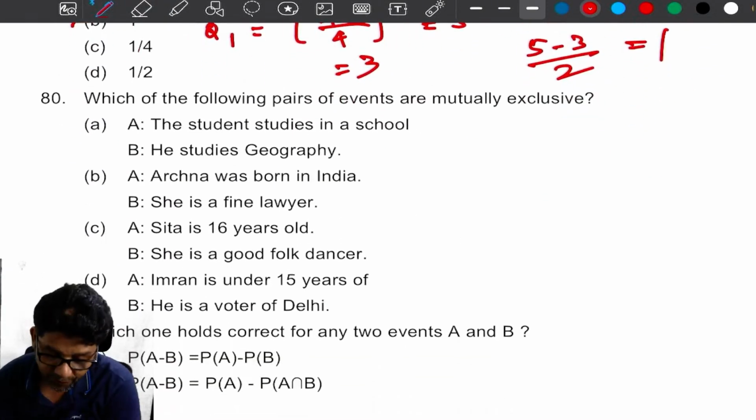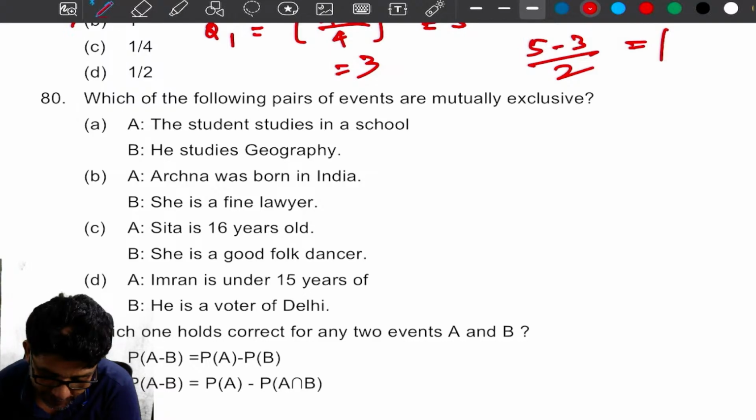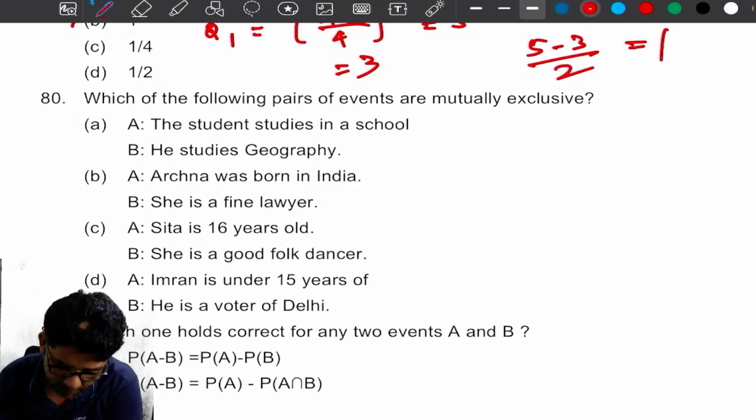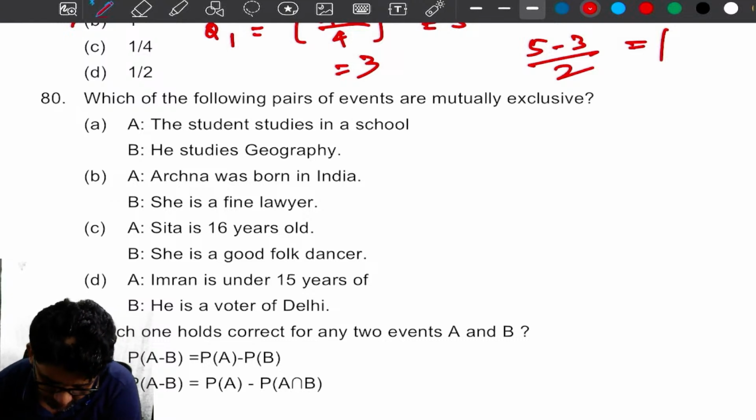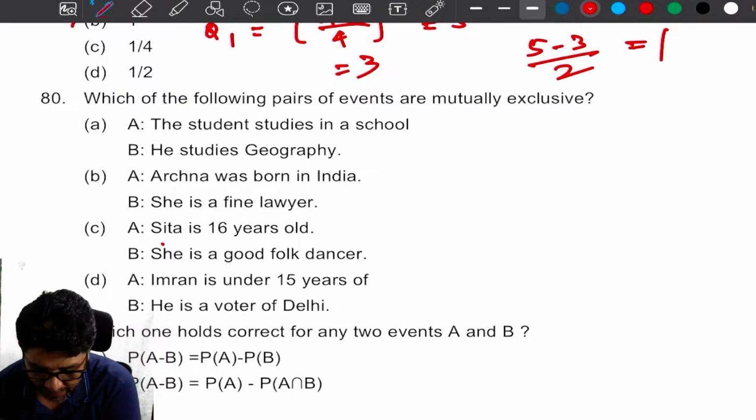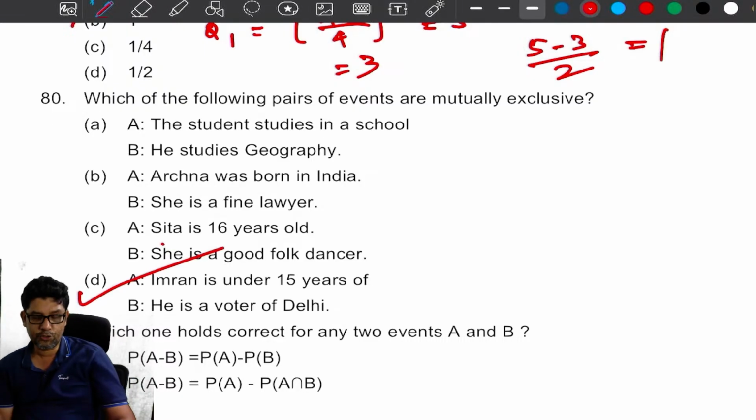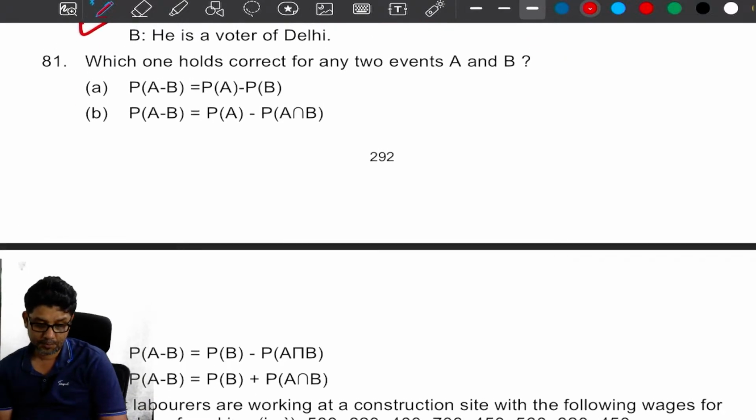Next, which of the following pairs of events are mutually exclusive? The student studies in a school, he studies geography. No, both are possible. Archana was born in India, she is a fine lawyer. Of course. Sita is 16 years old, she is a good folk dancer. Okay. Imran is 115 years of age, he is a voter of Delhi. Of course, this is our answer.